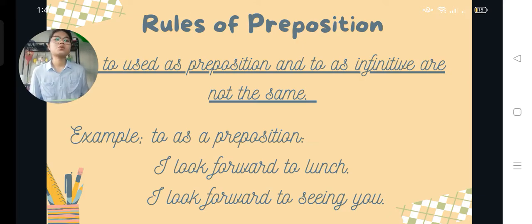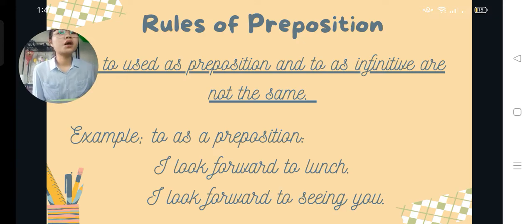Okay. So the examples of to as a preposition are: I look forward to lunch, and the second one, I look forward to seeing you. The to is used in the sentence as a preposition.